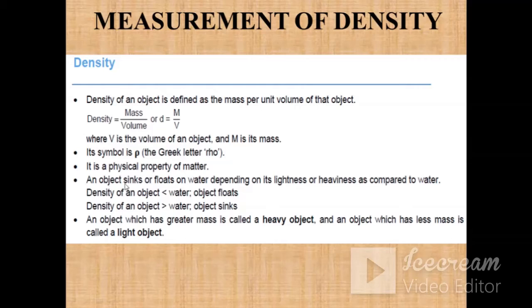Then the sinking or floating of an object in water depends on its lightness or heaviness as compared to water. For example, if the density of an object is less than water, in that case the object is going to float, and if the density of an object is greater than water, then the object is definitely going to sink.